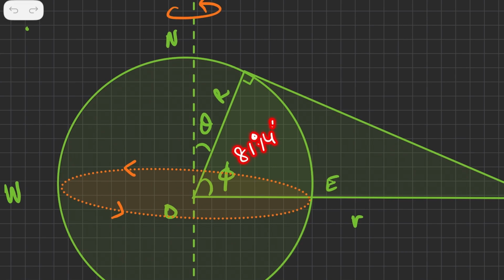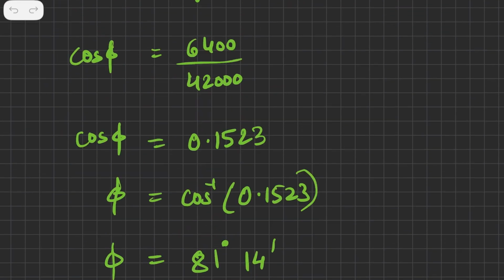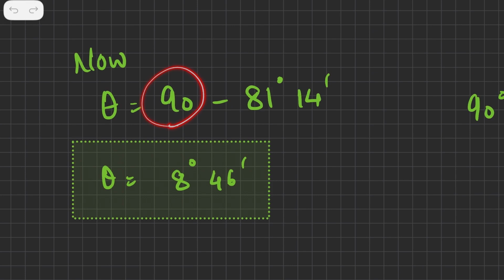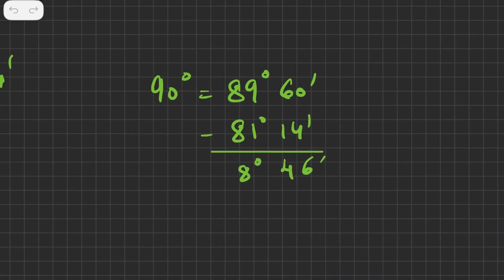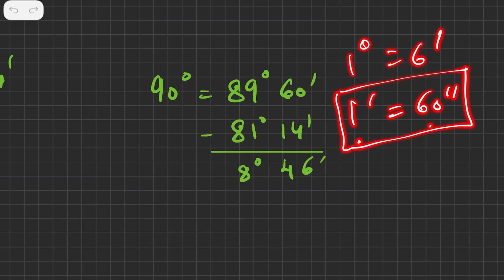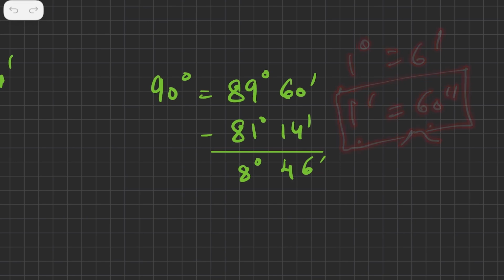14 minutes. Now this angle would be 90 minus this 81.14. So 90 degrees minus 81 degrees and 14 minutes would be your answer. Now, many people go wrong in the subtraction of this number, so I am doing it separately. 90 degrees, now you know that 1 degree is equal to 60 minutes and 1 minute is equal to 60 seconds. However, this is not utilized at this point of time. In this numerical, we are going to only utilize 1 degree is equal to 60 minutes.